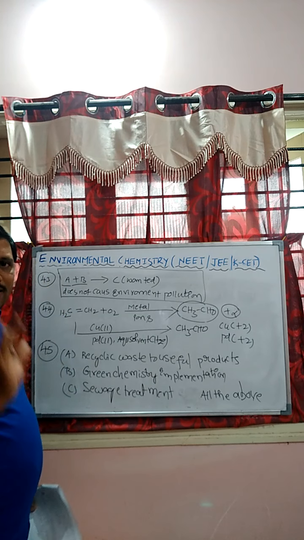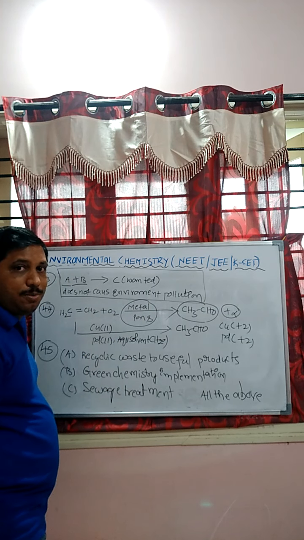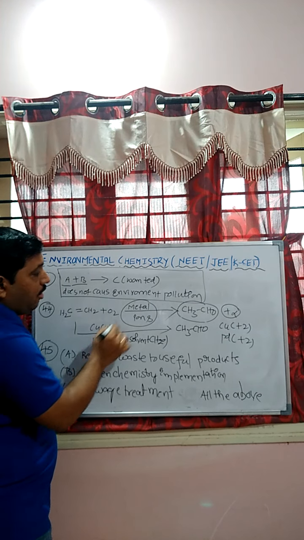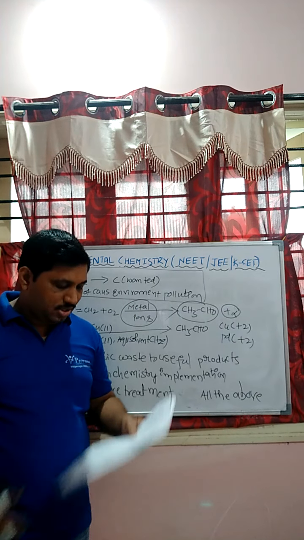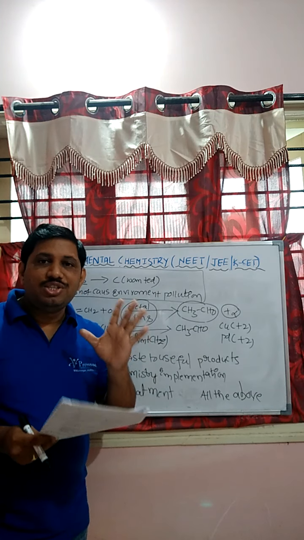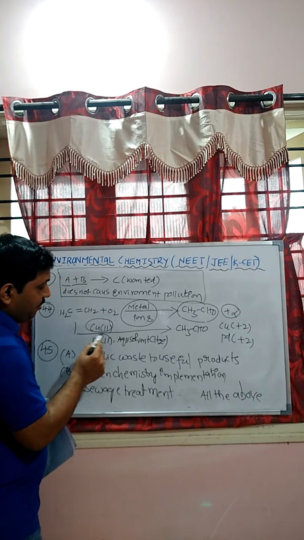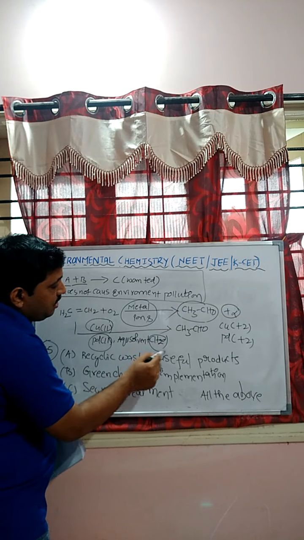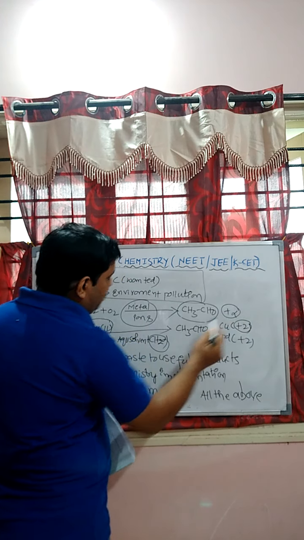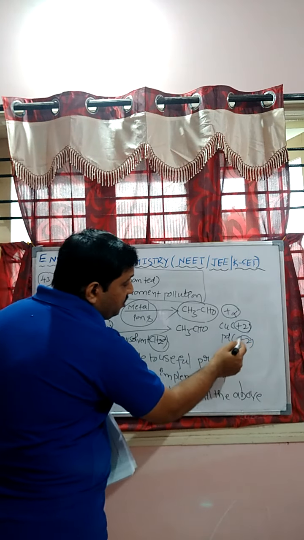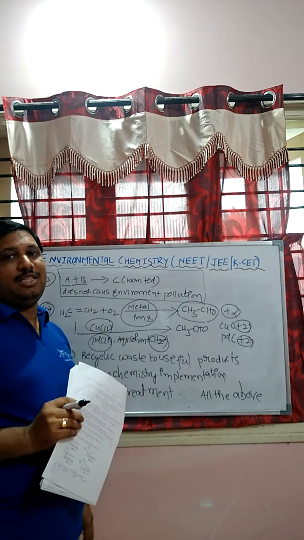Here the question is asked in an excellent manner, student. In the presence of some metal ions, the product is formed. What are the oxidation states of these metals? Clear, students? They are asking the oxidation state. We know that the reagent is a copper 2 catalyst in the presence of palladium 2 and an aqueous solvent like water. Copper 2 means plus 2 is the oxidation number. Palladium 2 means plus 2 is the oxidation number. The Roman number indicates the oxidation number.